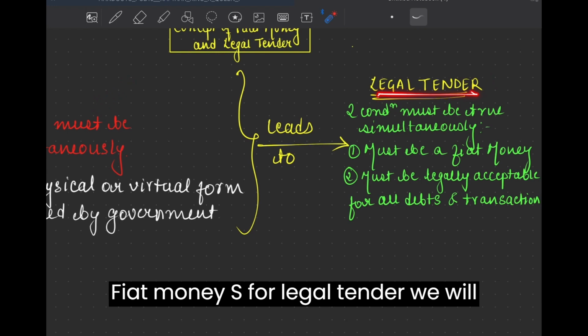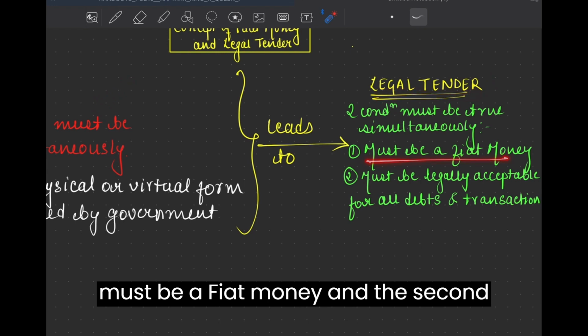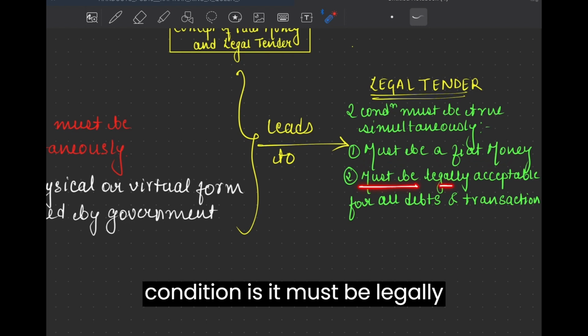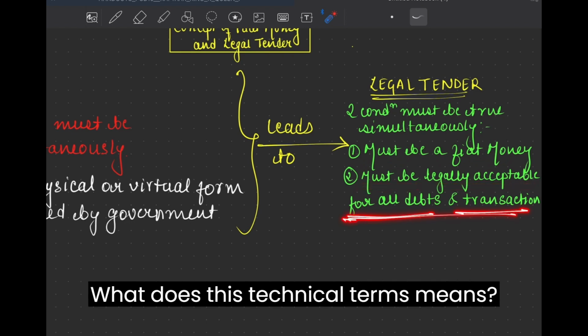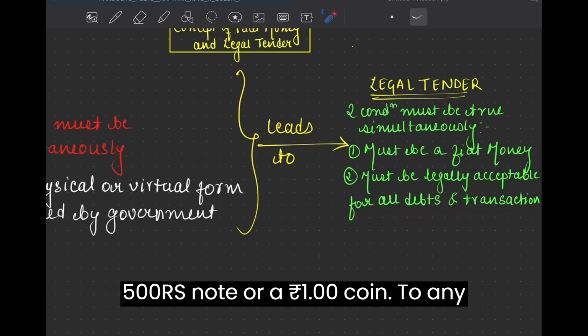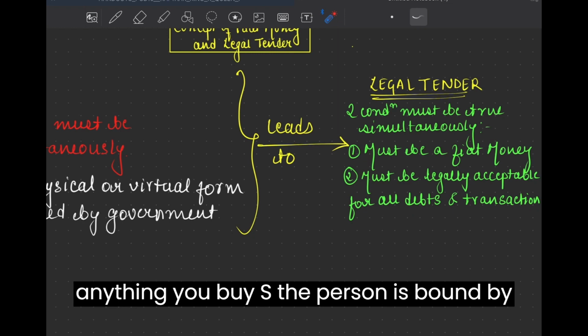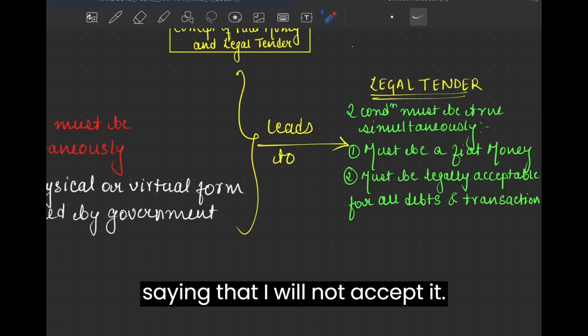So for legal tender, we'll test two conditions. The first one is that it must be a fiat money, and the second condition is that it must be legally acceptable for all debts and transactions. What do these technical terms mean? If you are giving a 100 rupee note or a 500 rupee note or a 1 rupee coin to any shopkeeper for anything you purchase, the person is bound by the law to accept it. He cannot refuse by saying that he will not accept it.